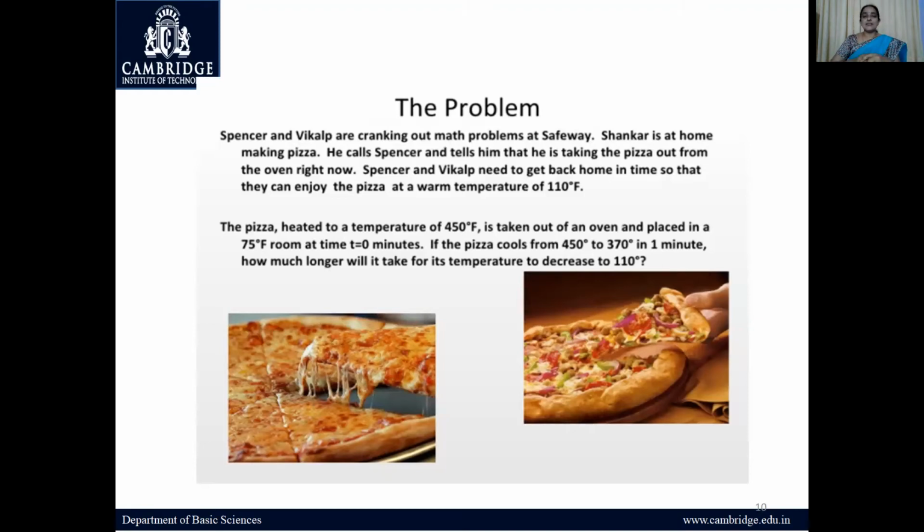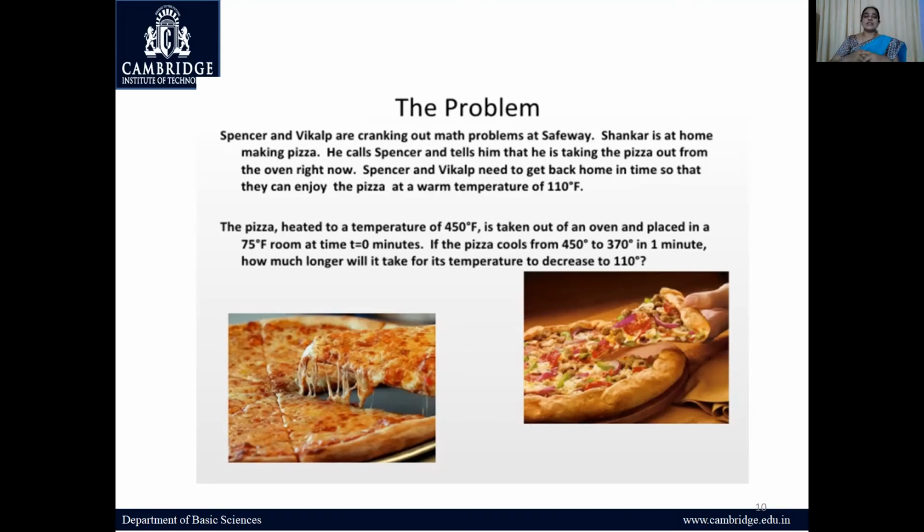Spencer and Vikalp are cranking out math problems at Safeway. Shankar is at home making pizza. He calls Spencer and tells him that he is taking the pizza out from the oven right now. Spencer and Vikalp need to get back home in time so that they can enjoy the pizza at a warm temperature of 110° Fahrenheit. Normally we would like to have pizza warm, right?